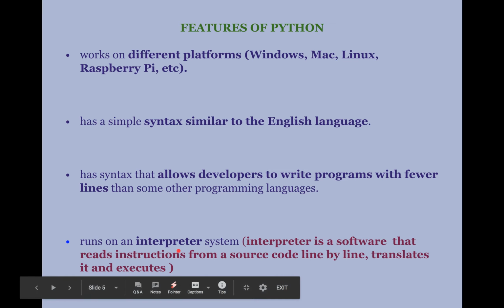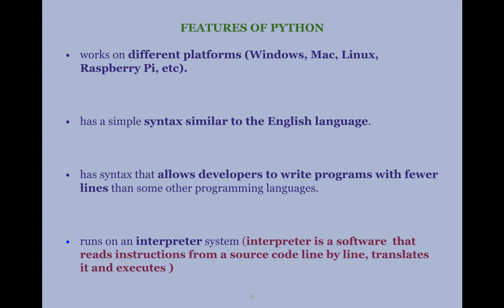And it runs on an interpreter system. I have already mentioned what an interpreter is. Interpreter is a software that reads instructions from a source code line by line, translates it and executes it to produce an output.